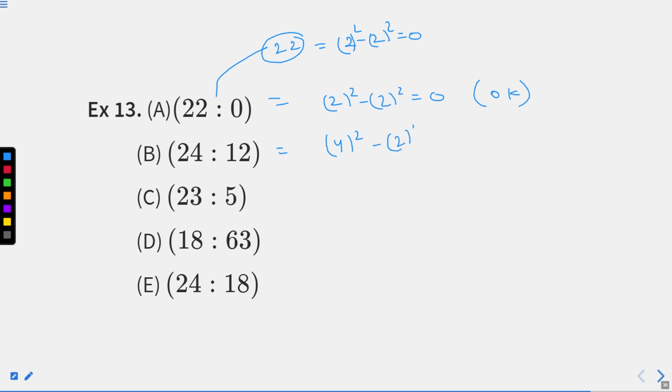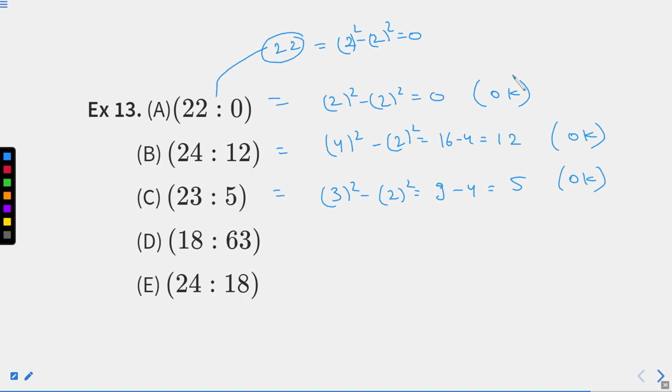Comes out to be 2, which gives us 16 minus 4 gives us 12. Again an okay statement, students. Remember what kind of relations I am using. Here, 3 square minus 2 square. What we are getting? 9 minus 4 is 5. Again an okay statement. What we need to look at is what kind of relation we are deriving.